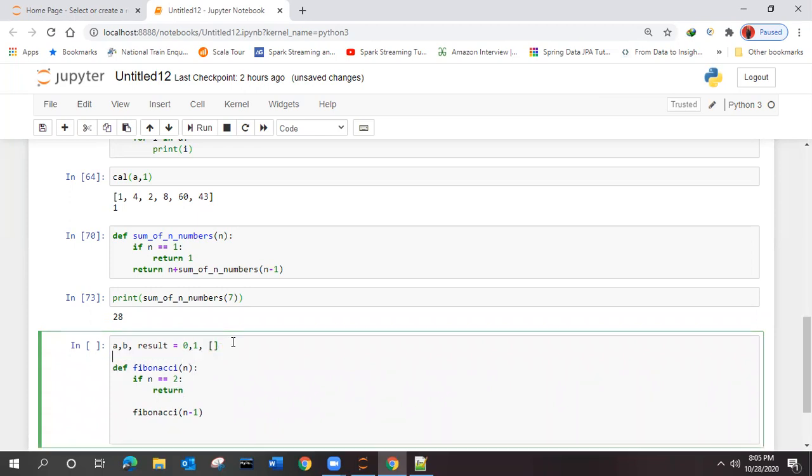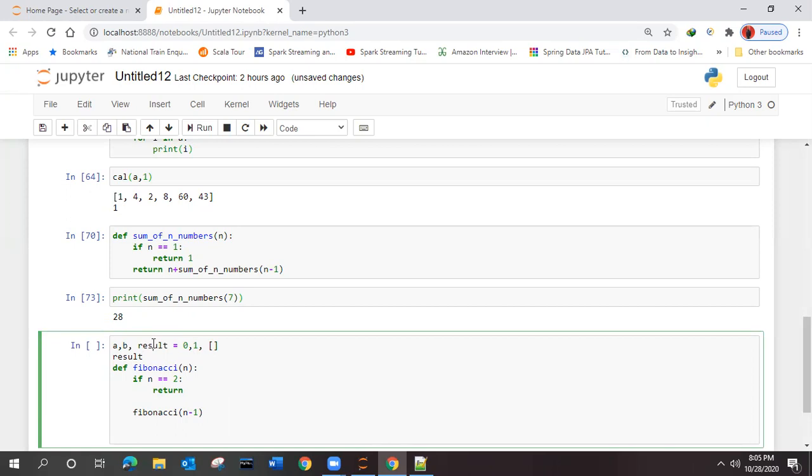Now, for the initial value, we have told that if n is 2, it should return. But what should it return? Suppose it is returning some value as the result itself, but what is the content inside the result? Nothing is there, right? So we need to initialize it. How can we initialize?